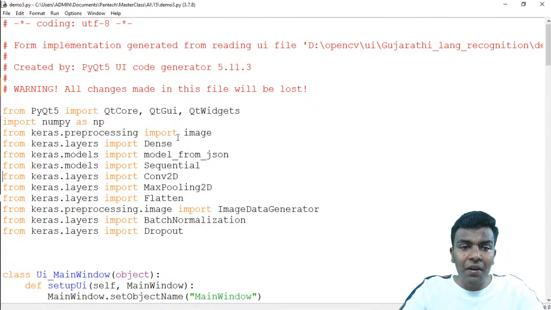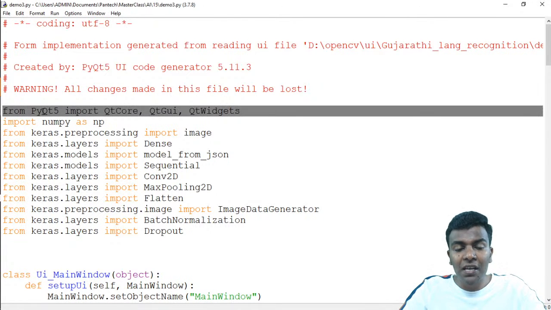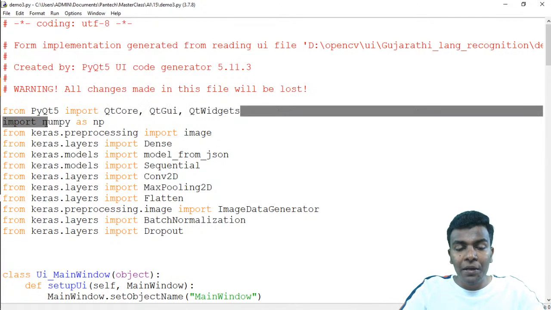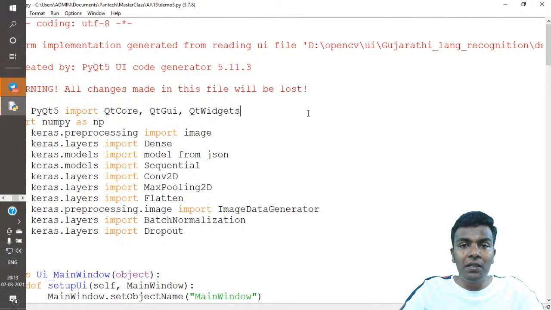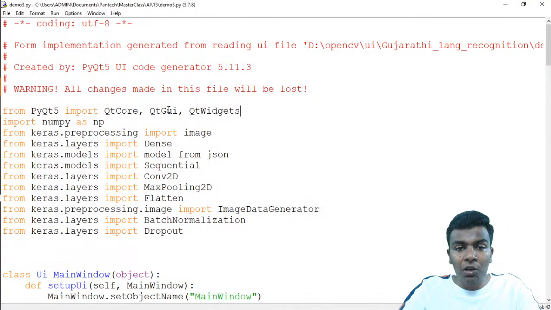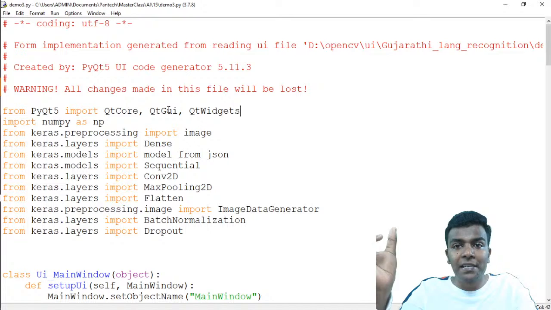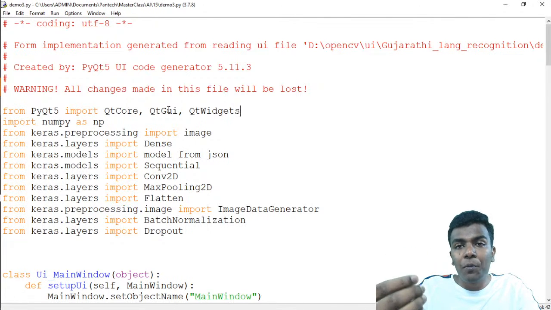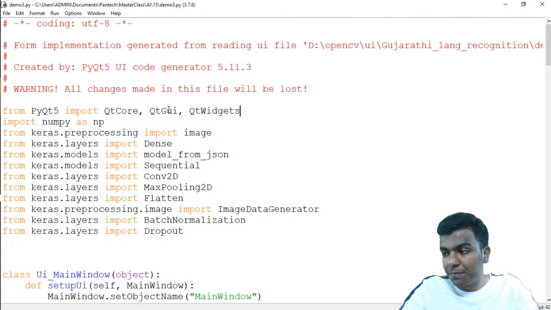In this Python file, first of all, the library which we have used is PyQt5. Inside that we import QtCore, QtGui, QtWidgets. What do these mean? QtCore is used to create the output panel or output window, and QtWidgets are things like push buttons. Those things can be imported from the library called PyQt5.